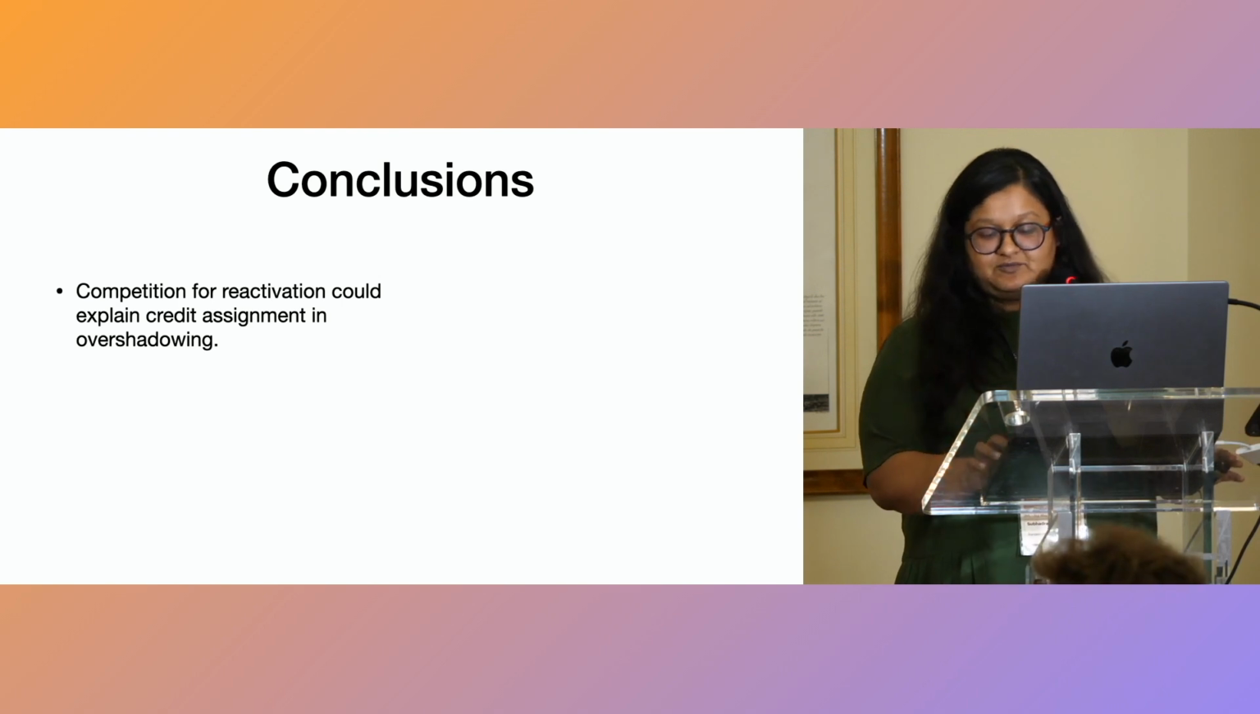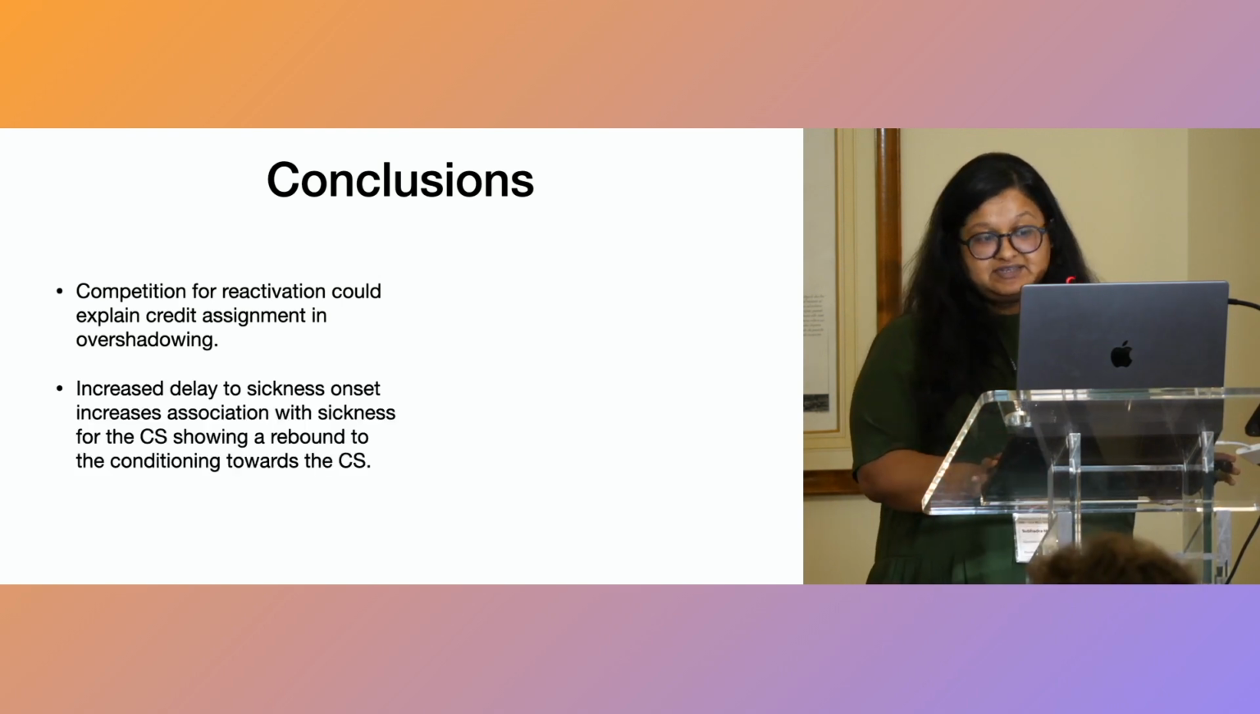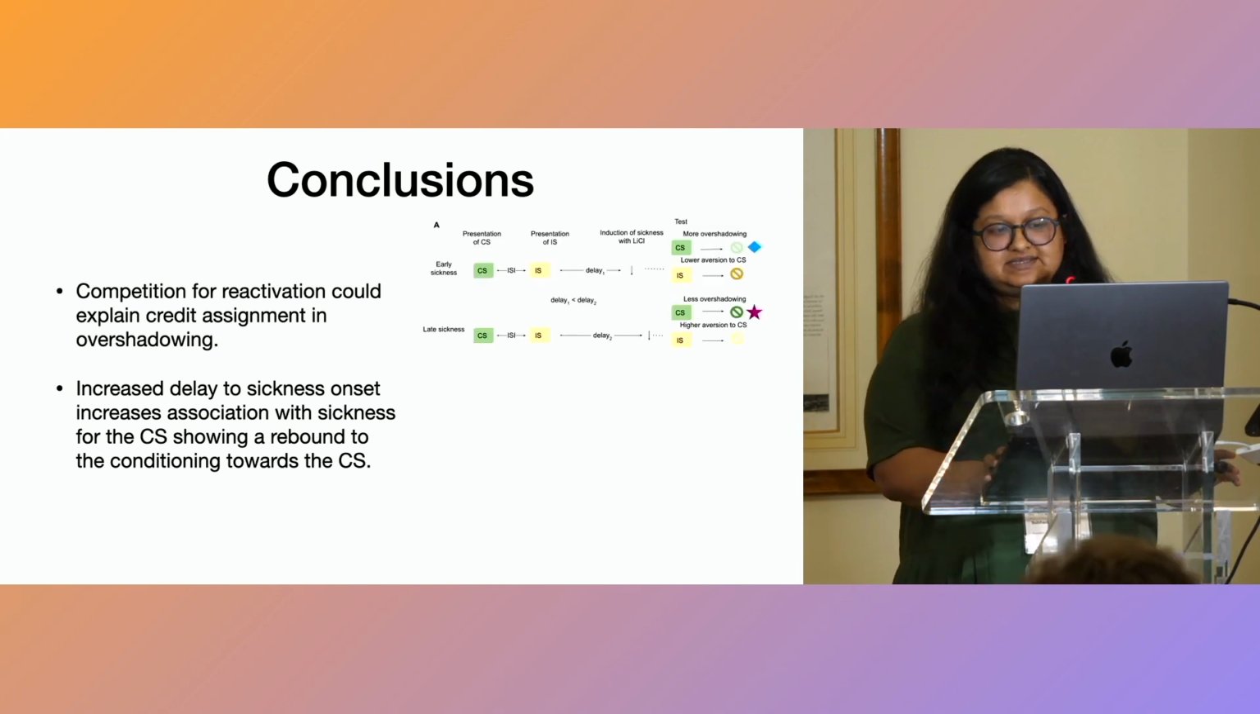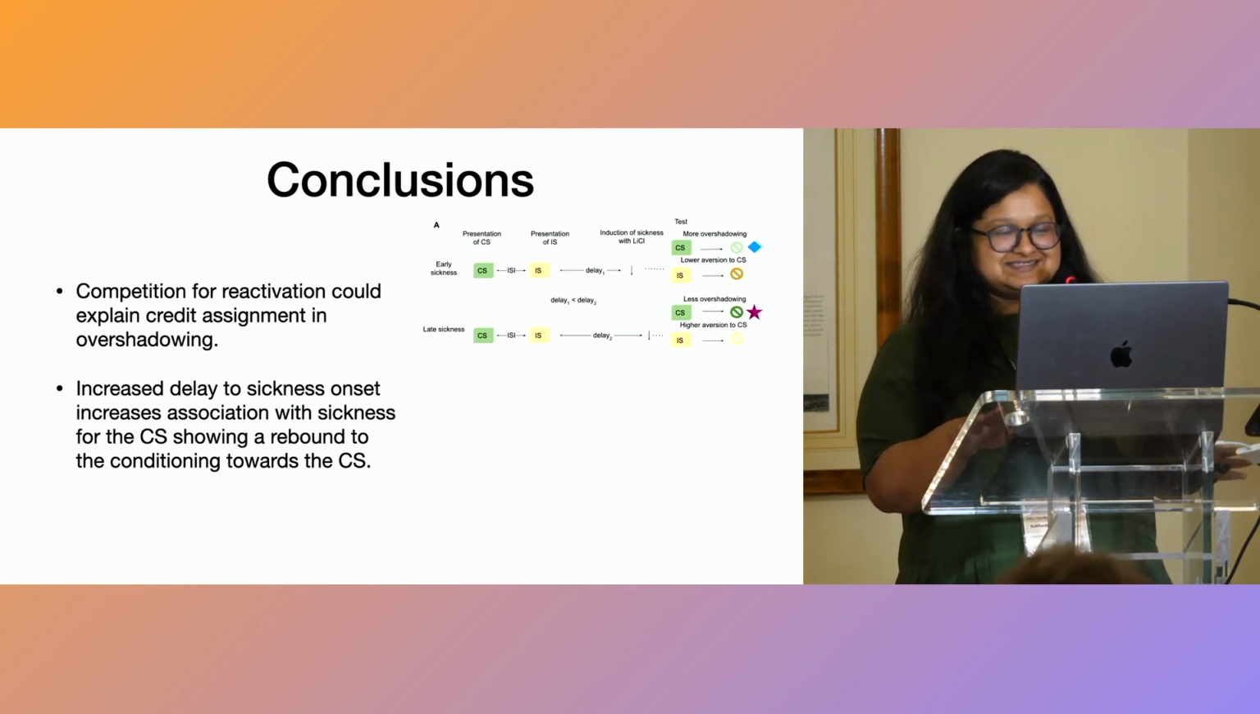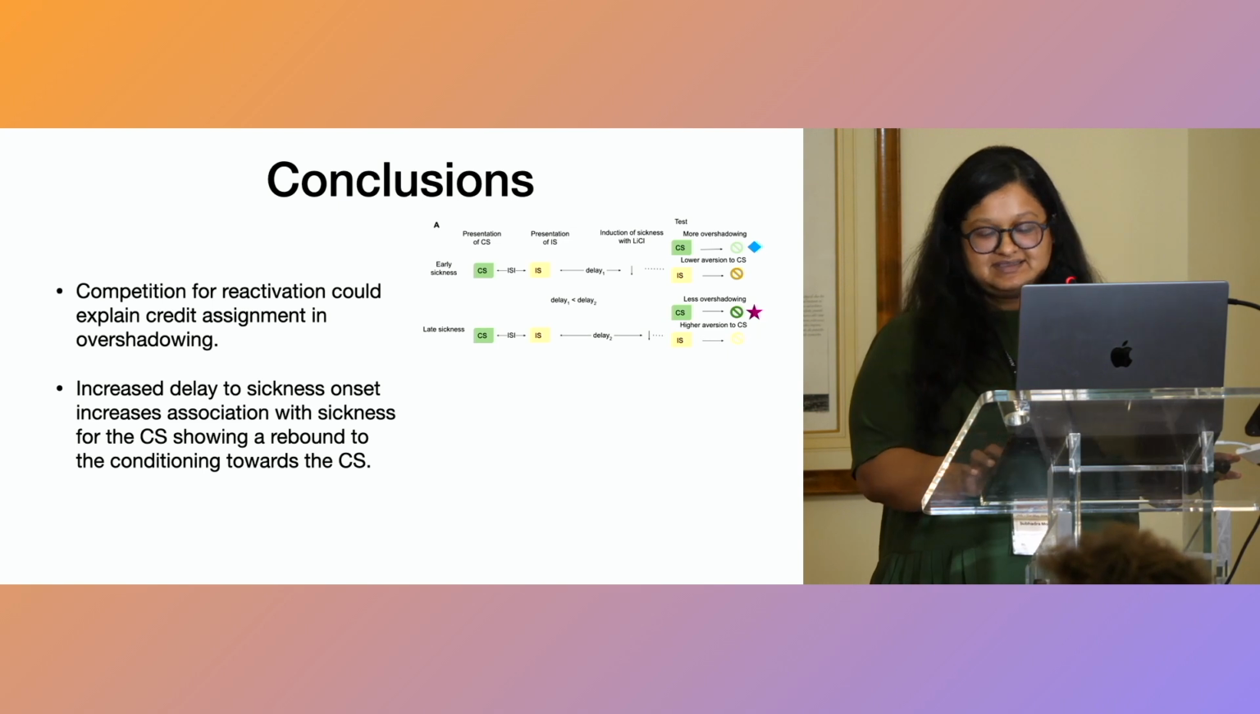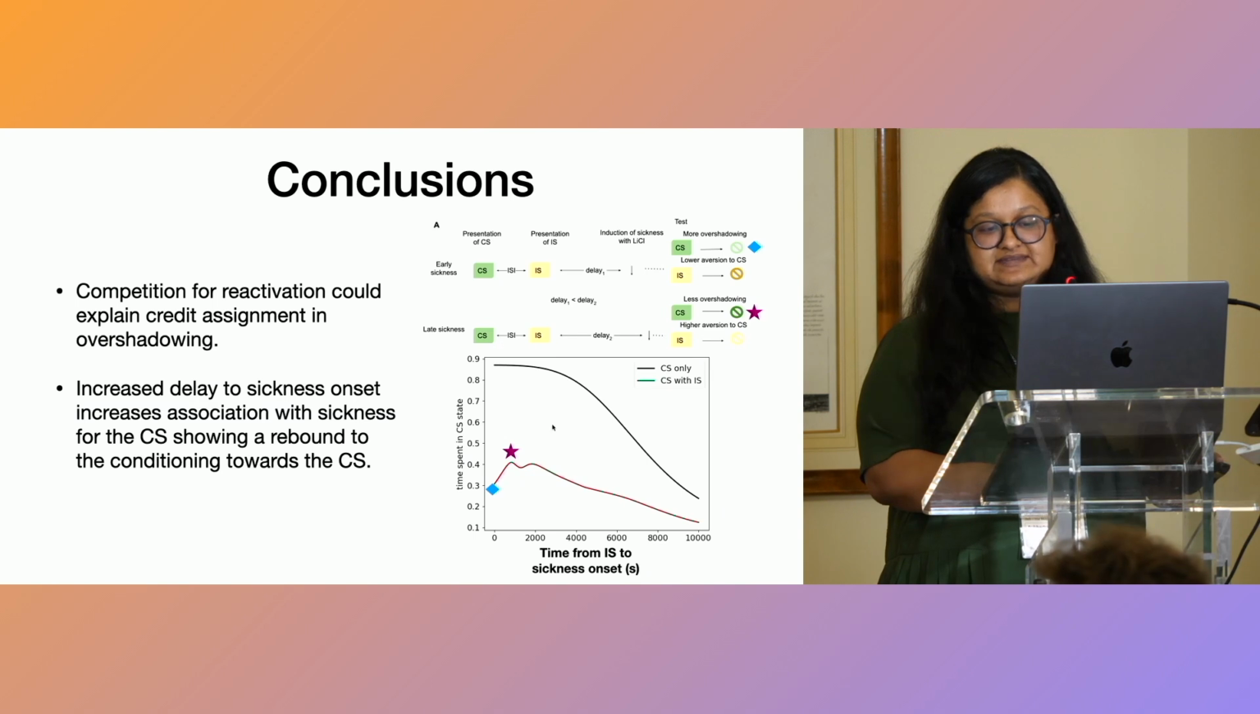Interestingly, if we increase the delay to the sickness onset, there's an interesting effect where there's more conditioning seen towards the CS, which is counterintuitive because the trace is decaying in time. This happens due to a rebound in the time that the network spends in the CS state, which happens due to the competition between the two ensembles for reactivation. So competition for reactivation could be a possible mechanism for long-delay credit assignment.